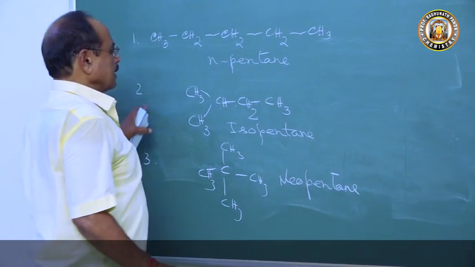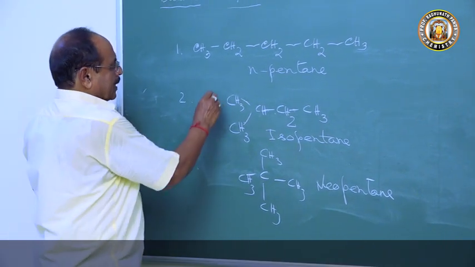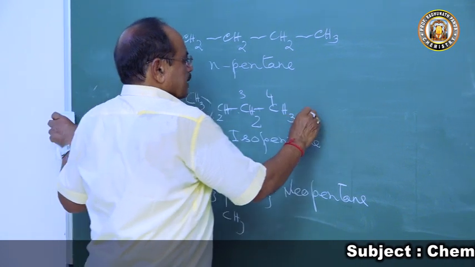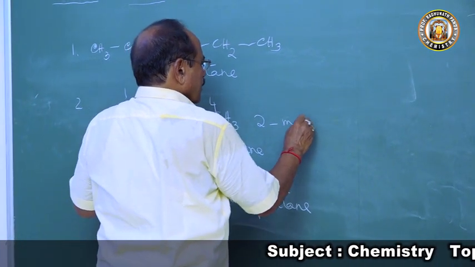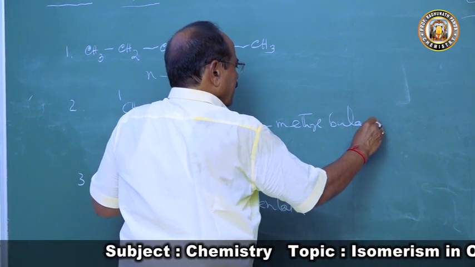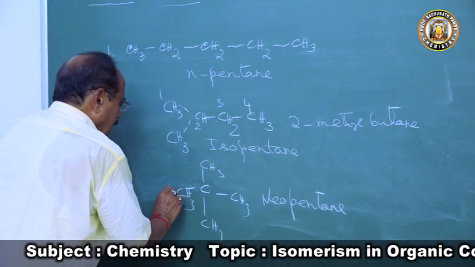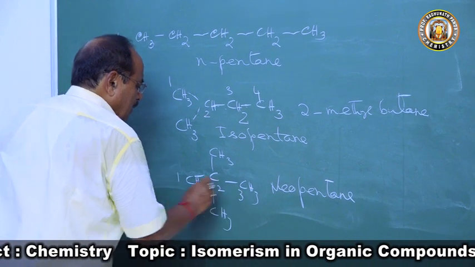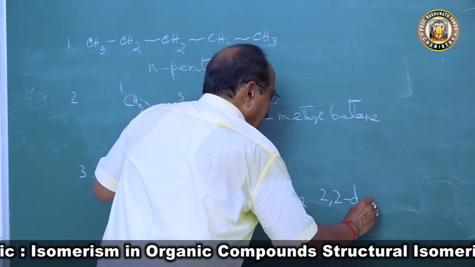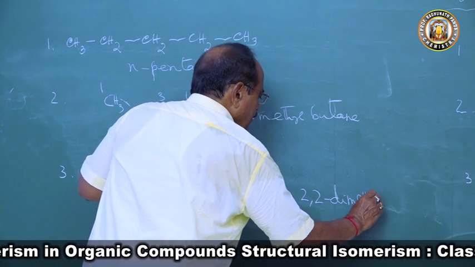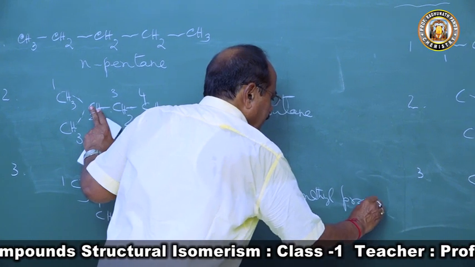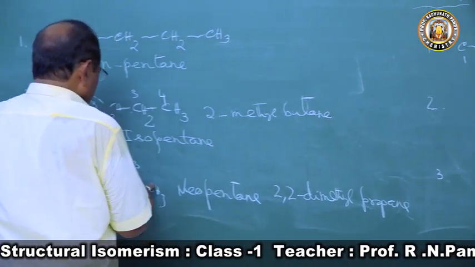Now if you write the IUPAC name, 1, 2, 3, 4, there is a 2-methylbutane. If you write the IUPAC name of the last one, we have 2,2-dimethylpropane. 3 carbon atoms are there, 1, 2, 3, propane.